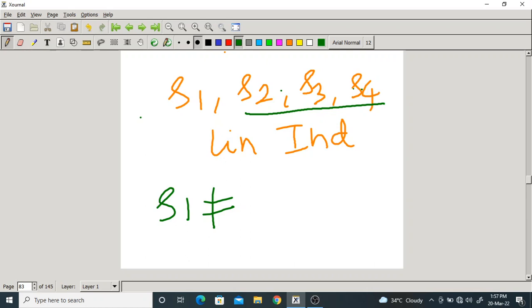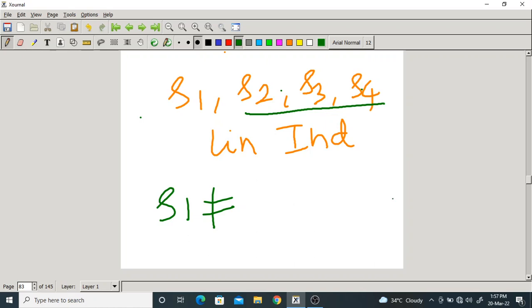Then all these are said to be a set of linearly independent vectors. Is it okay? If you are able to write so, obviously they are not linearly independent, they are linearly dependent.